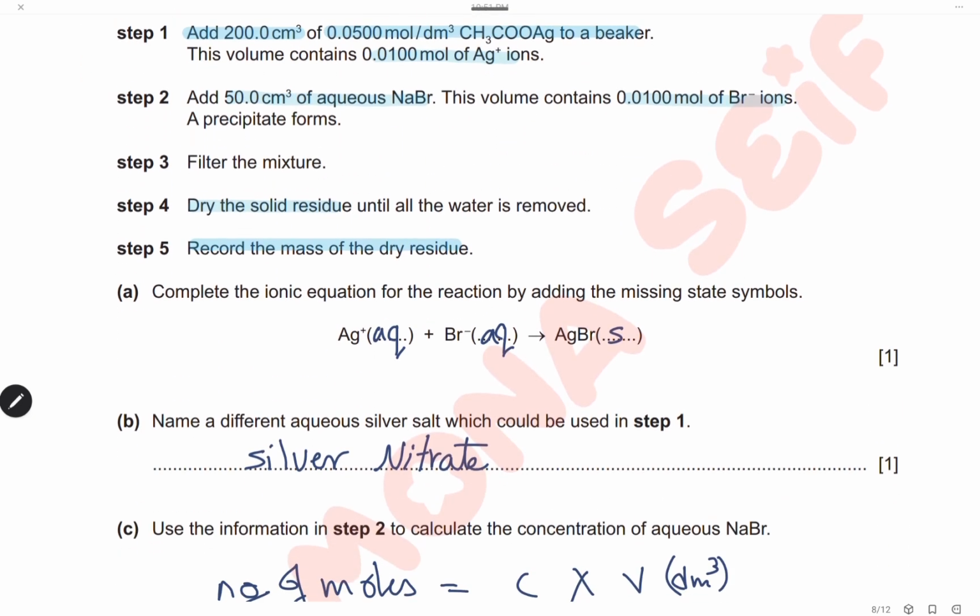Complete the ionic equation for the reaction by adding the missing state symbols. Silver ethanoate is soluble, so it will be aqueous. Sodium bromide also is aqueous. Silver bromide is the residue formed, so it will be solid. We will write s.